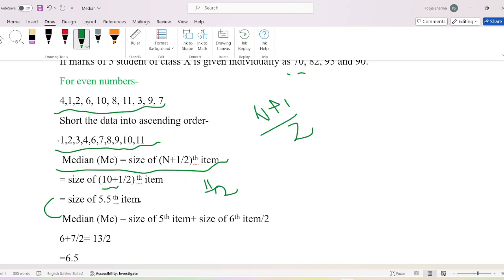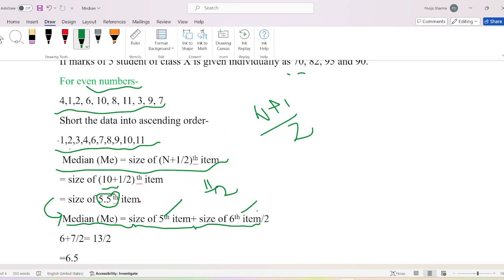After this step, we have to apply one more formula: median is equal to size of fifth item plus size of sixth item. Why am I applying this formula? Because this is an even number of values and the position is 5.5 item. 5.5 item means it lies between the fifth item and the sixth item.